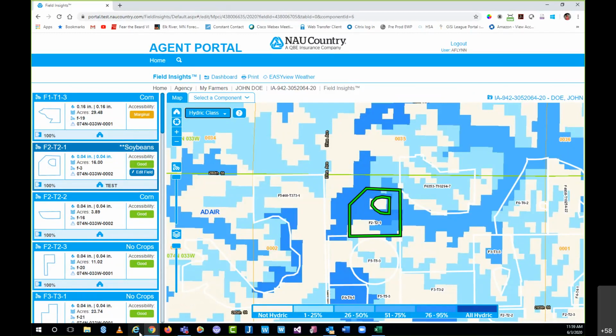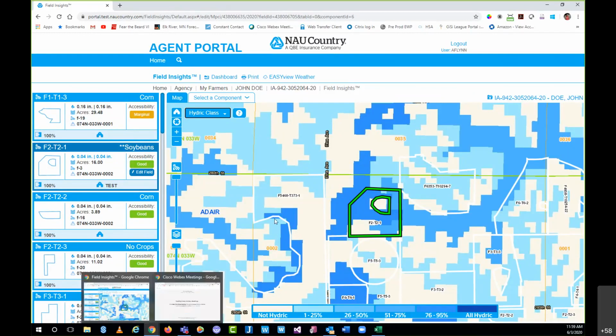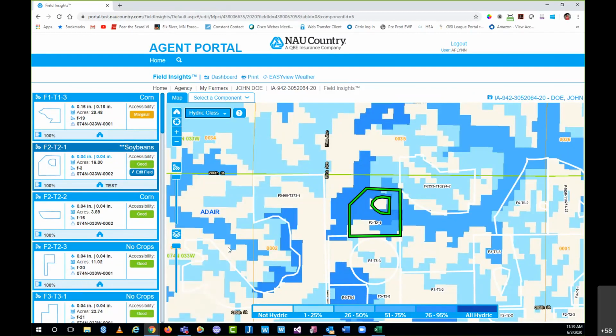Ideally, it should work, but again, we've just noticed at times that it doesn't always play as nice. So if you are using Field Insights, you may want to give Chrome or Firefox a shot, as it just seems to work a little bit better. So I just wanted to call that out, again, as that was a request that came in from one of our marketing reps.